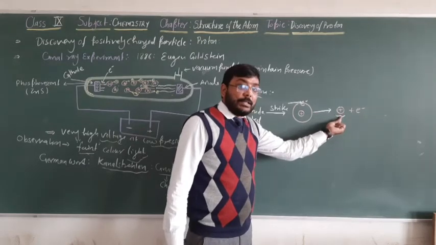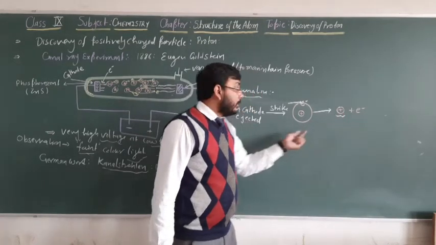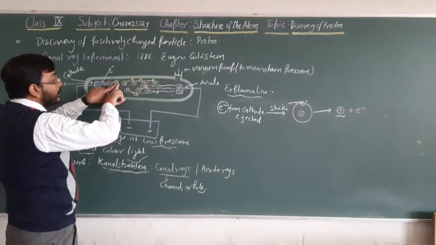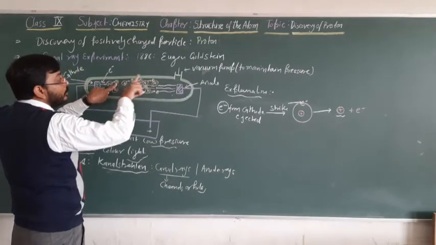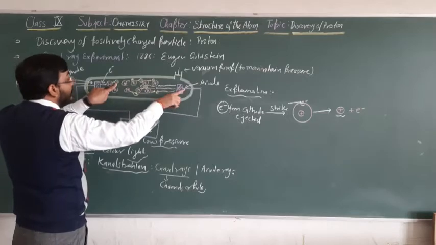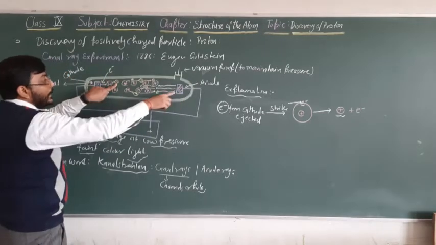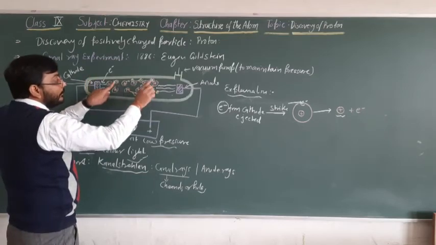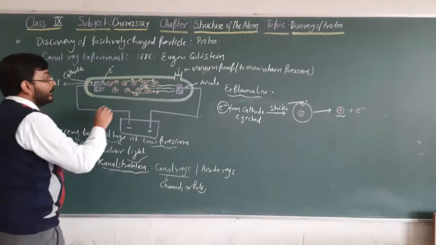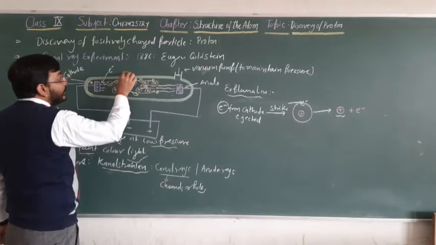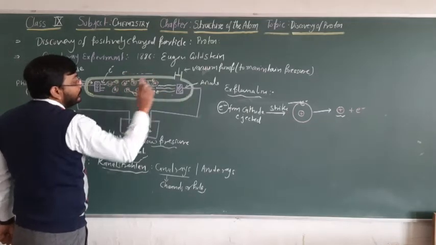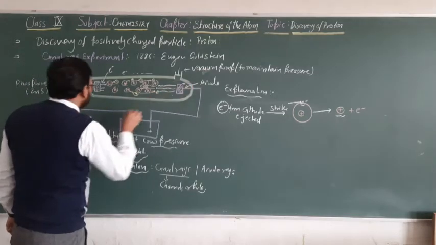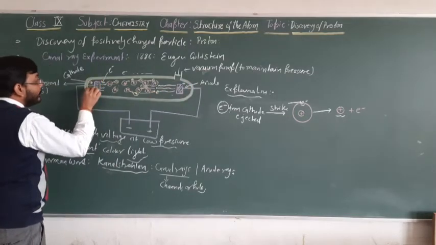In which direction will they move, towards the negative plate or the positive plate? Clear, the negatively charged particles will move towards the positively charged plate. This is positive and this is negative.